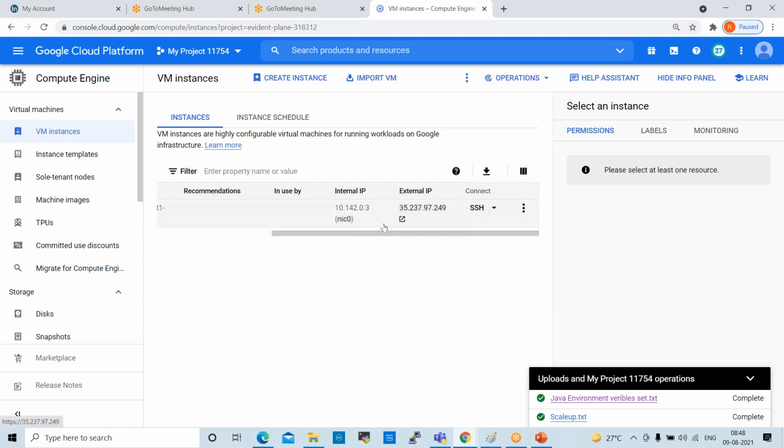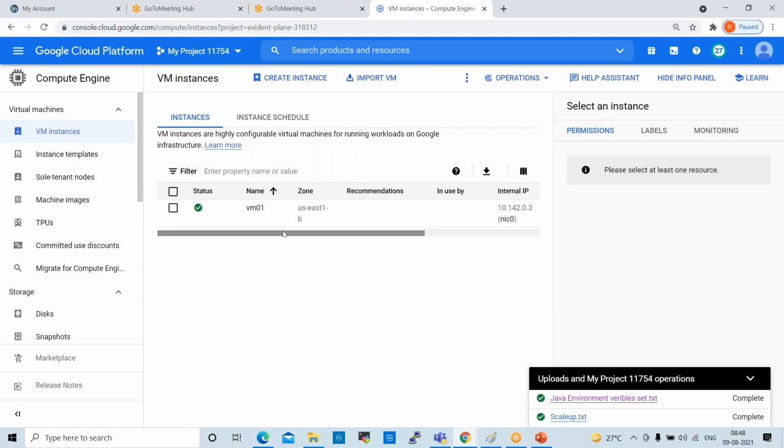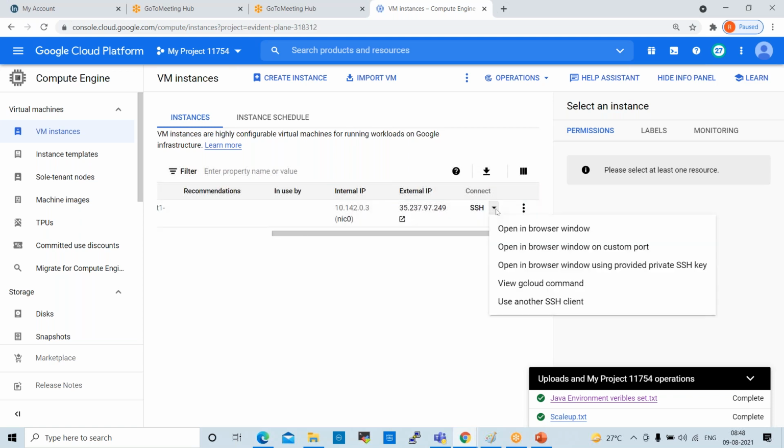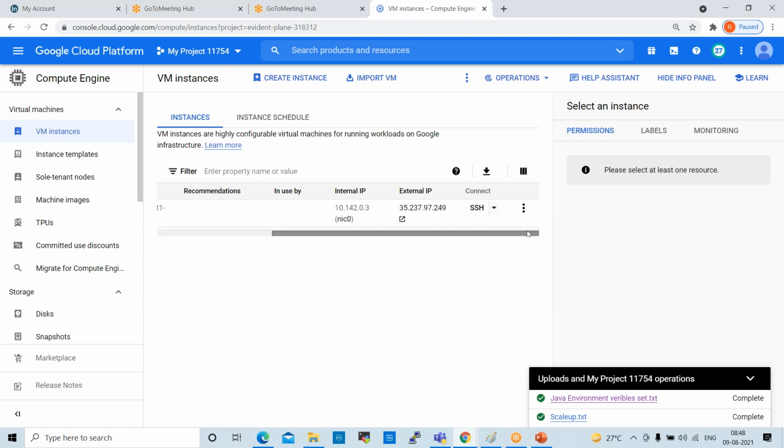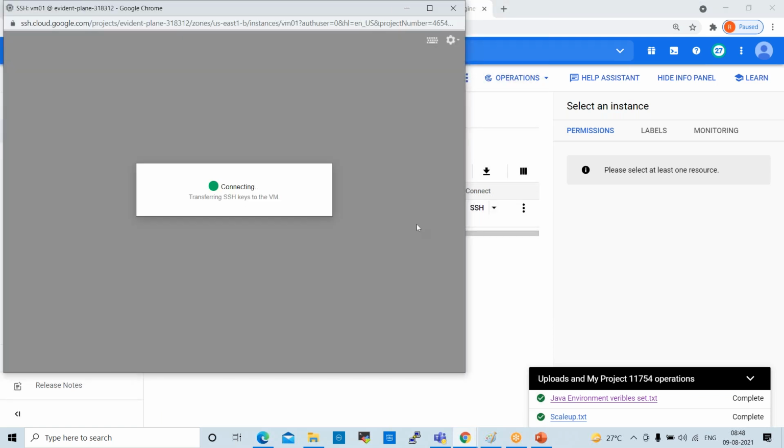So to connect to this server, for example this is one VM we created, right? If you want to connect this VM, normally how did we connect? Through the browser we connected last time, right? So if you click on this, automatically it will connect. But how to connect through SSH? I'll show you. Can you mute yourself, Suresh? Some background noise.